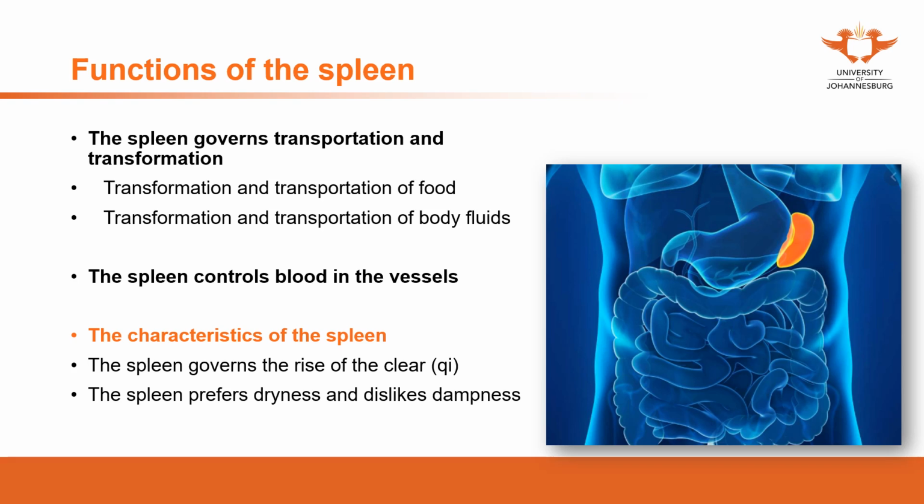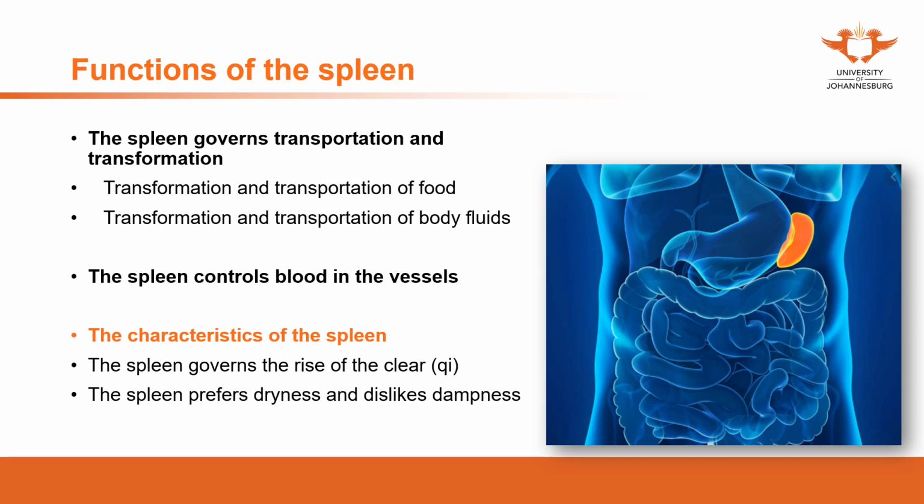Part of it is the nutrition, and it also can be transformed into essence, qi, blood, and body fluids. So that's why we say the spleen governs the transportation and transformation of food.